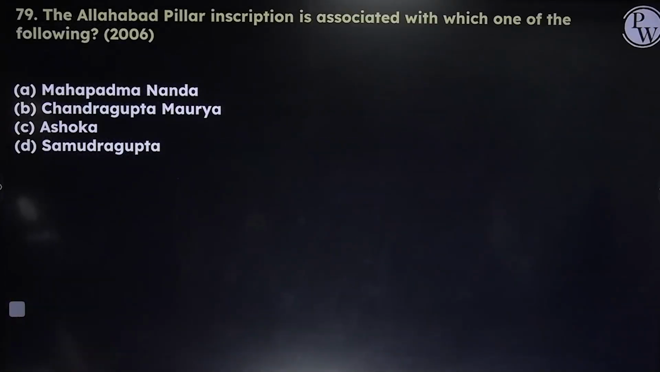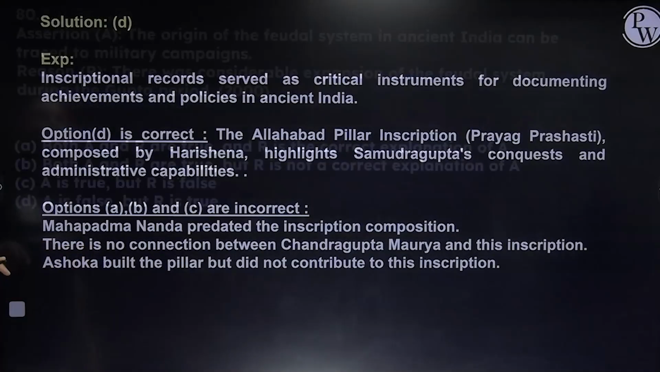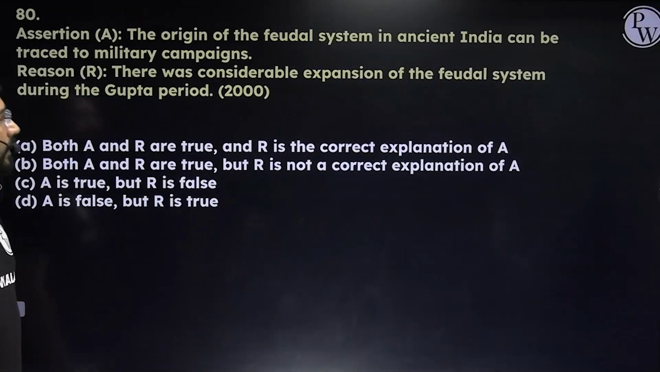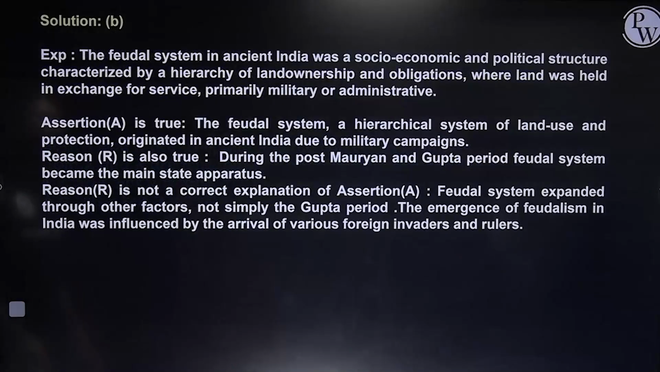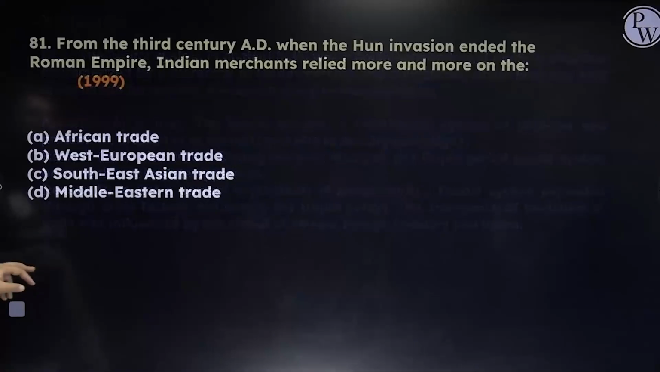Next, Allahabad pillar is associated with which of the following king? Answer is only one, that is Samudragupta. D is the answer. Next, the origin of feudal system in ancient India can be traced to military campaigns. Yes, that is correct. There was considerable expansion of feudal system during the Gupta period. Second statement is also correct, but it's not an explanation. So both are correct. Answer will become B.